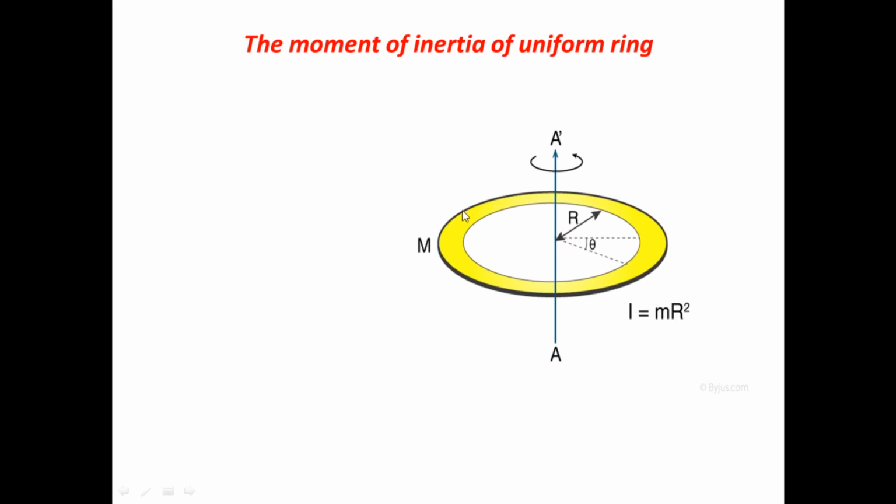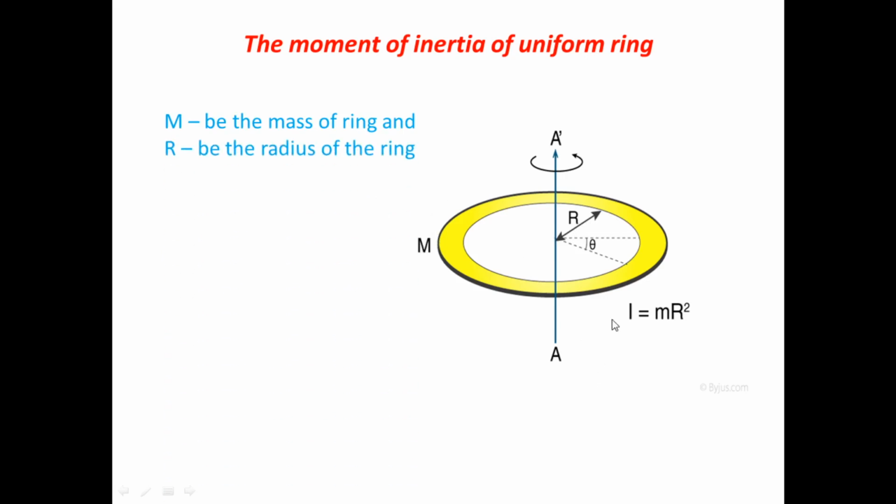Let's say this is a ring, a circular ring. This ring is rotating about an axis, and this axis is passing through its center. Now see, capital R is the radius of the ring, and capital M is the total mass of the given ring. Let capital M be the mass of the ring and capital R be the radius of the ring.